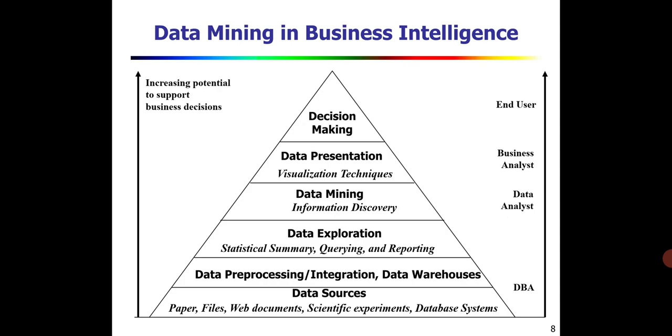The next one is, by using some statistical summary or query tool, the data which is going to be analyzed will be extracted or selected. Data exploration means the data for the data mining process will be explored, that means selected. The selection tool may be statistical summary based, query based or reporting based.